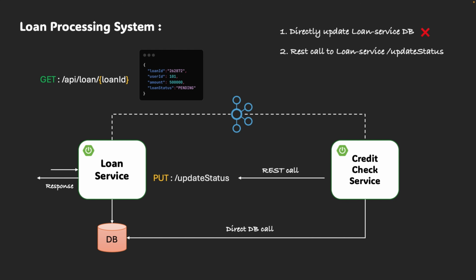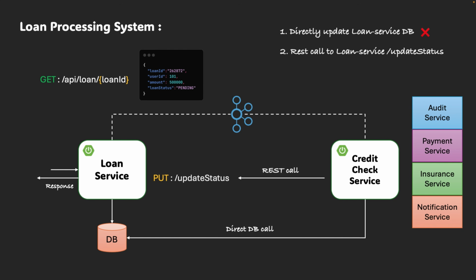What if the loan service is temporarily unavailable or unstable when the credit check service tries to make the REST call? Or what if in the future multiple services also need to update the loan status? Will each of them make a separate REST call? I don't think this is the solution. Rather, this opens the door to several challenges.